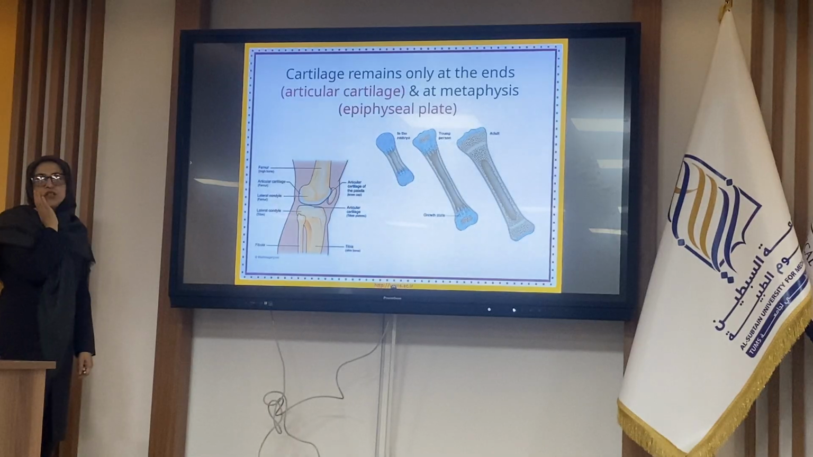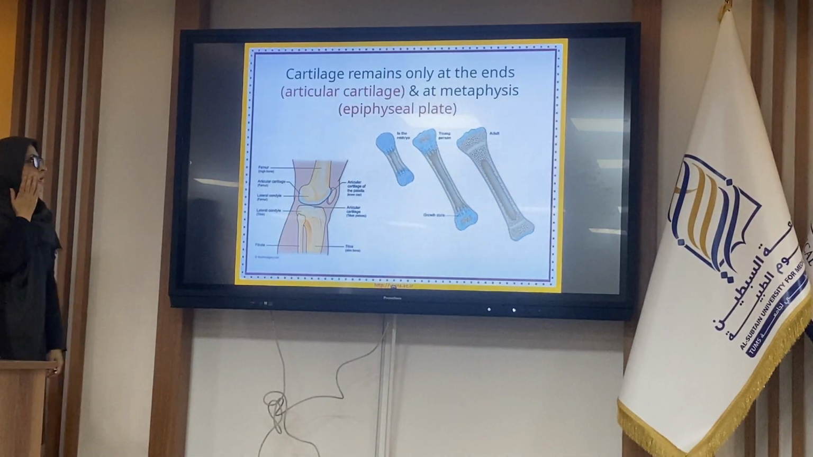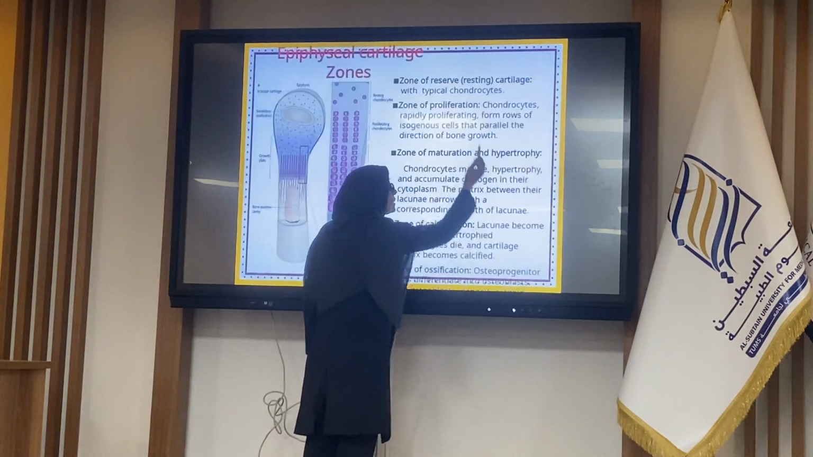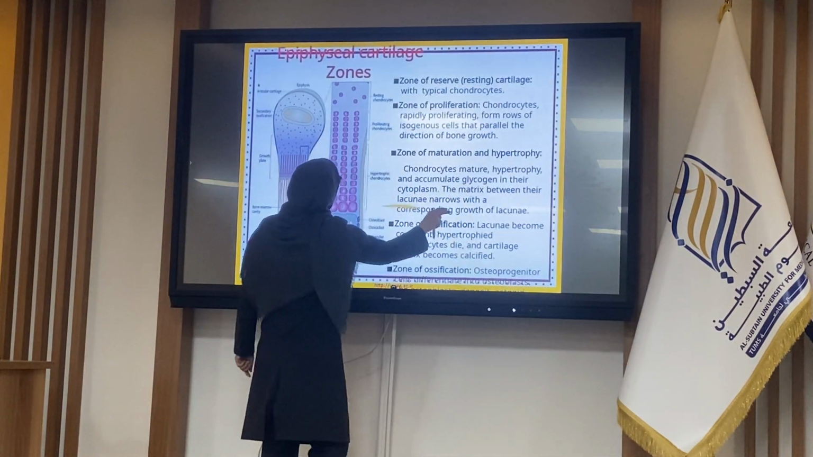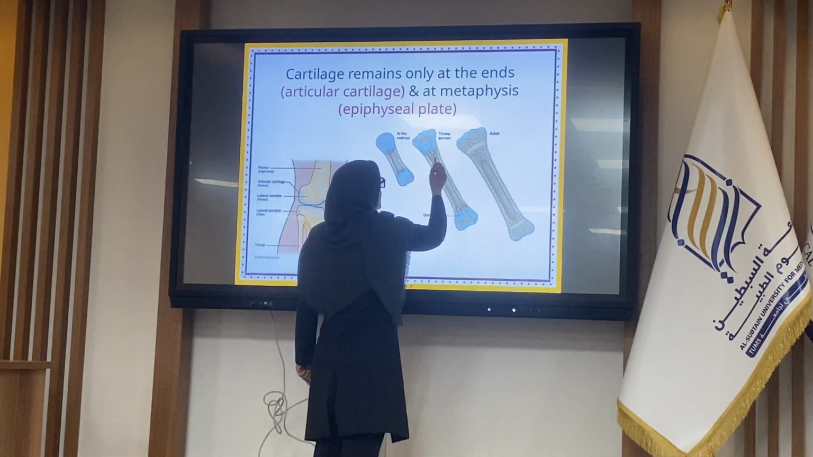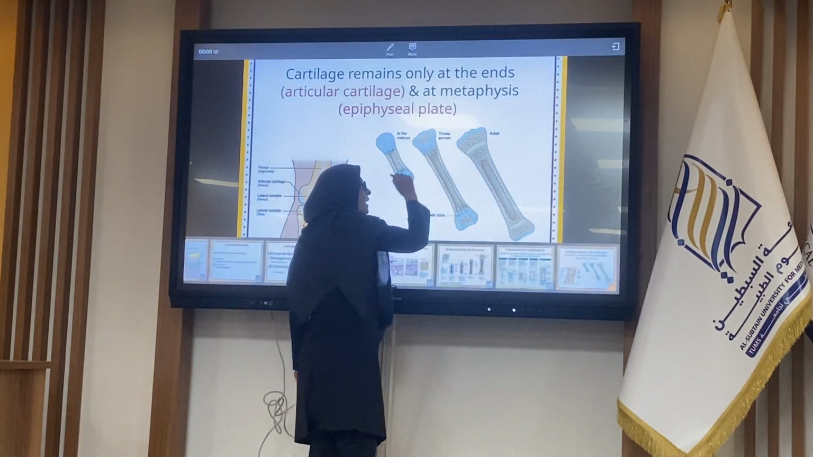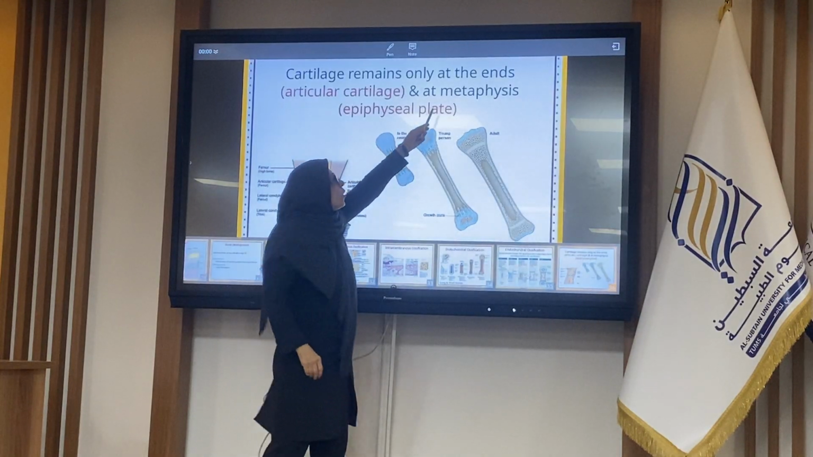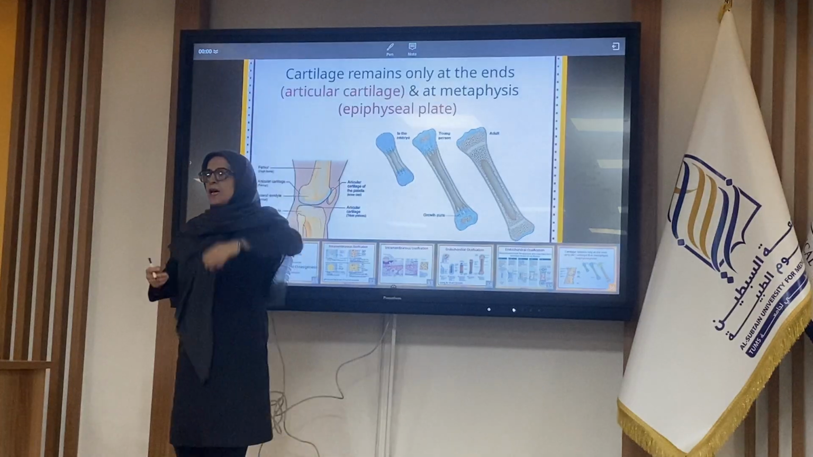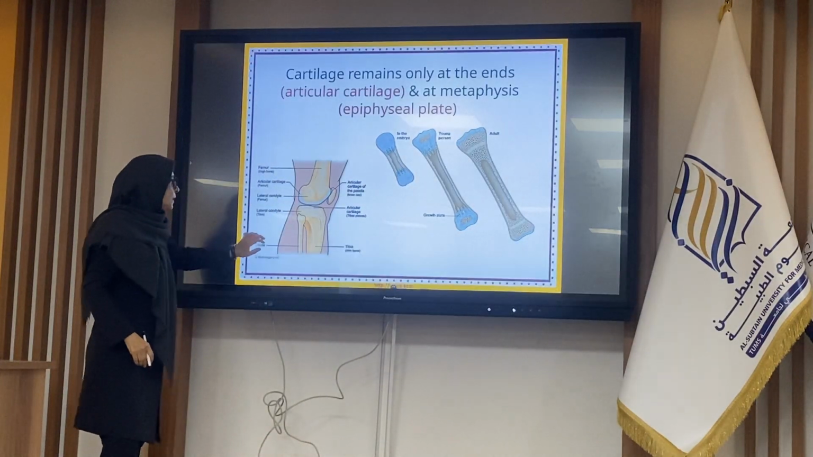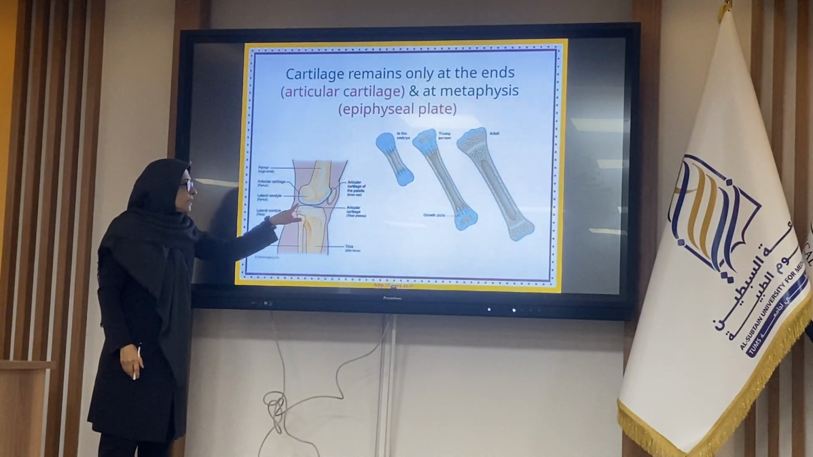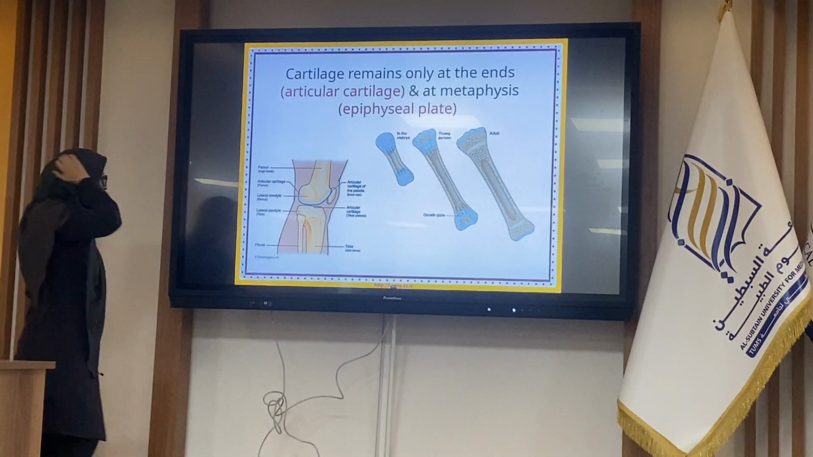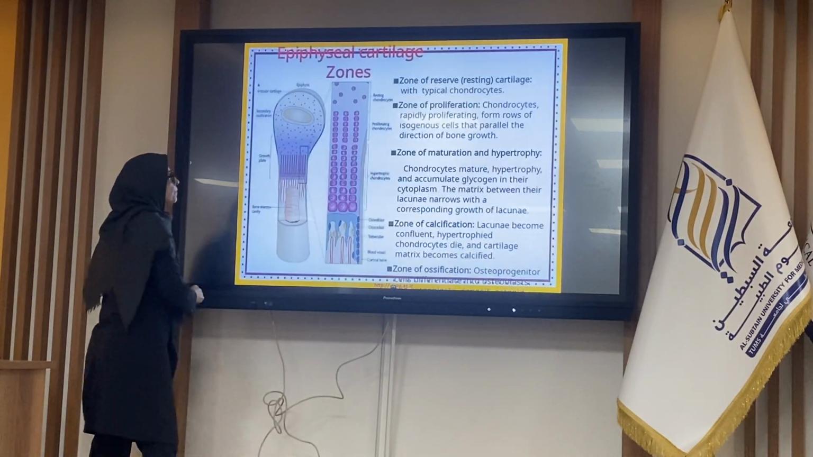The cartilage remains in two parts: at the ends of the bones as articular cartilage, here and also here, between the epiphysis and diaphysis. That is named the epiphyseal plate or metaphysis, which increases the length of the bones. And here, cartilage covers the head of the bones involved in the joint structures.